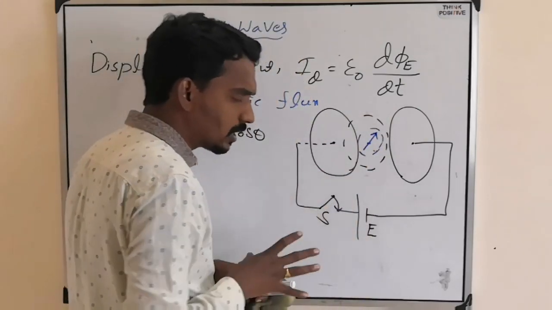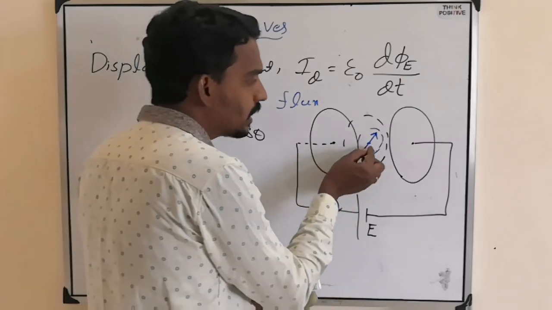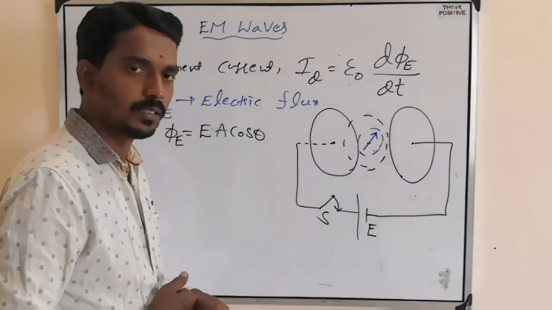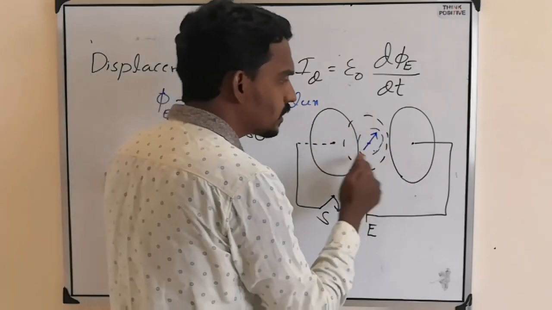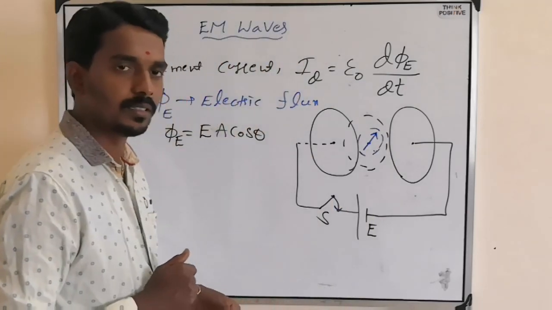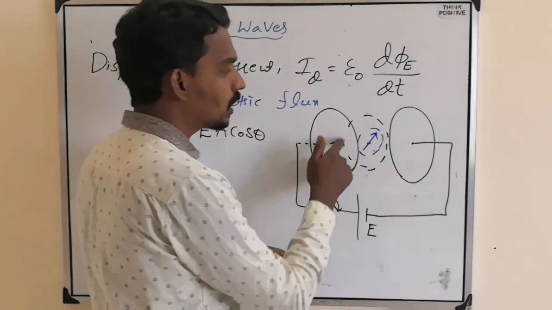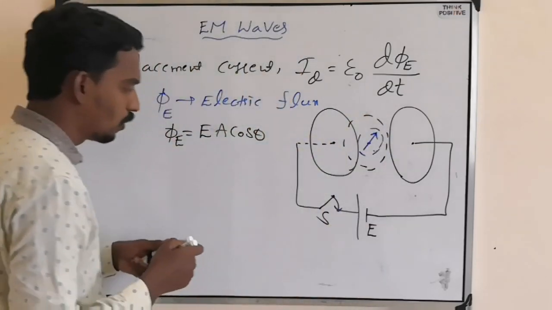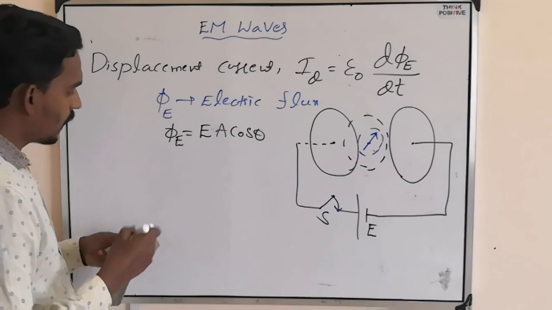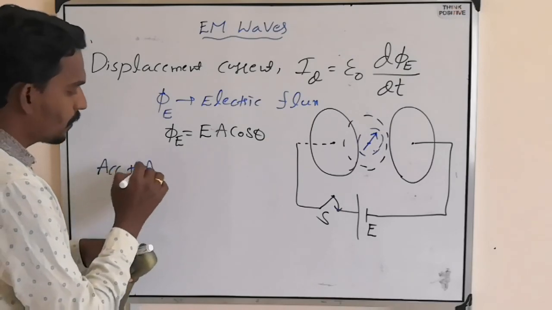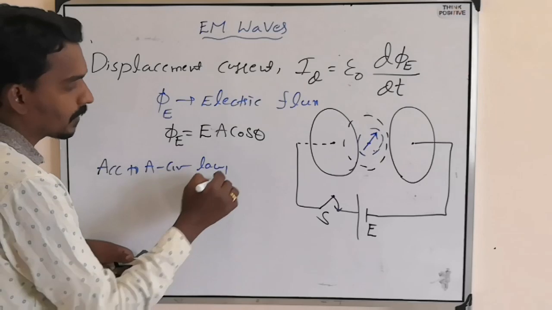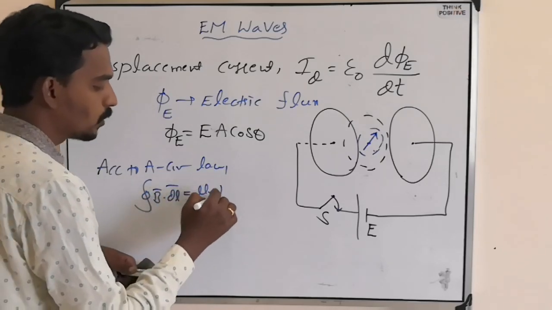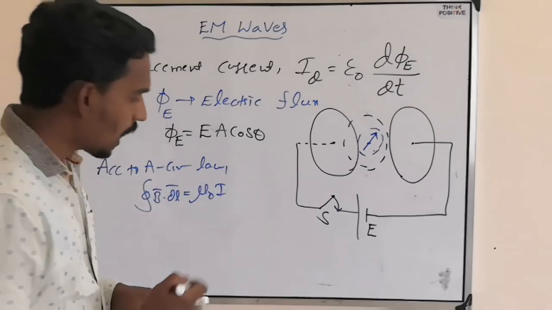But as he closed the switch, what he observed is there is a deflection in the needle. The needle got deflected, which means there is some magnetic field here. But there is no current here. If you take this circular closed loop, what is Ampere's law? According to Ampere's circuital law, integration B bar dot dl bar equal to mu naught I net.